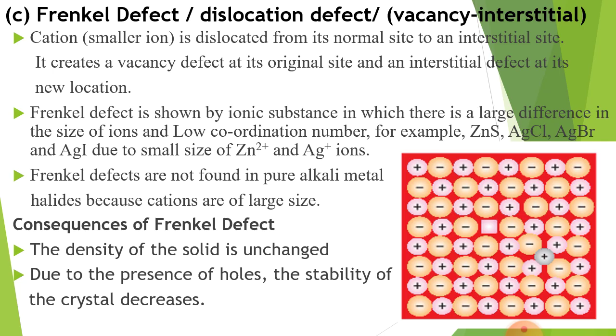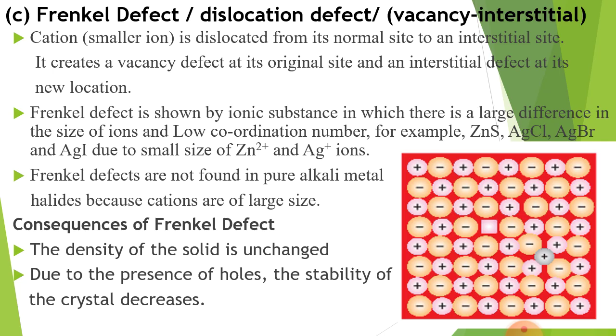Frenkel defect is shown by ionic substances in which there is a large difference in the size of ions and low coordination number. The common examples are silver halides, AgCl, AgBr, AgI and ZnS. These examples you have to learn.